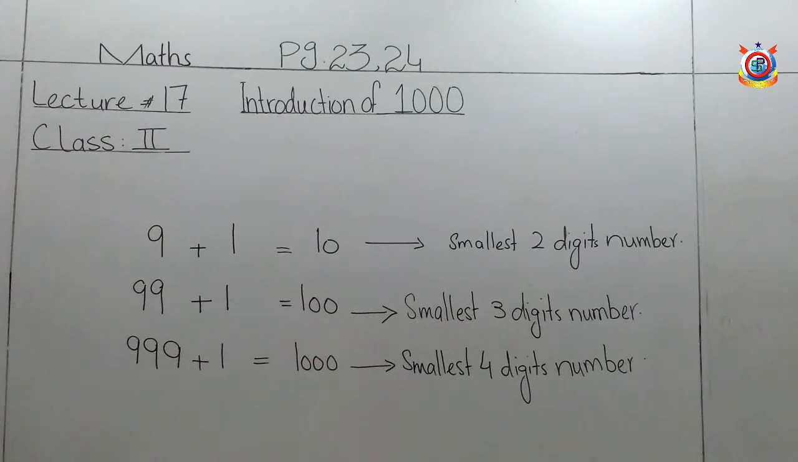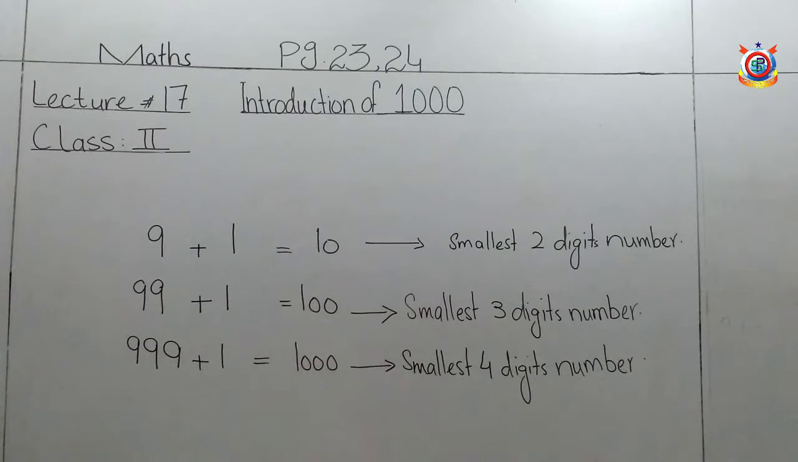We have 9. 9 is the greatest 1-digit number. Students, numbers start from 0. 0 is the smallest 1-digit number and 9 is the greatest 1-digit number. When we add a single 1 with 9, it will become 10. And 10 is not a 1-digit number. It is a 2-digit number because there are 2 digits, 0 and 1. And 2-digit numbers start from 10. And 10 is the smallest 2-digit number.